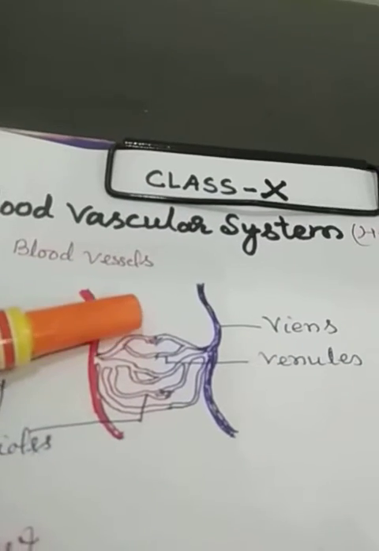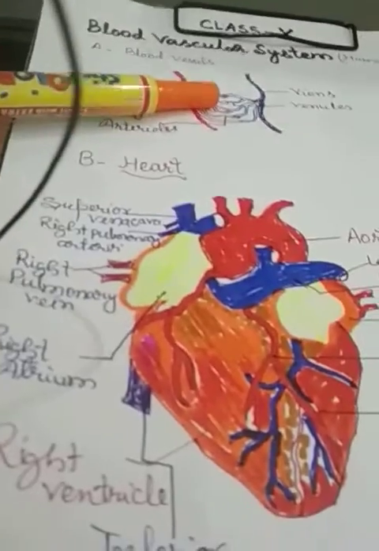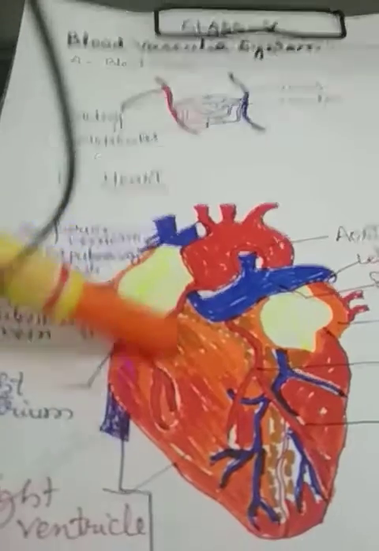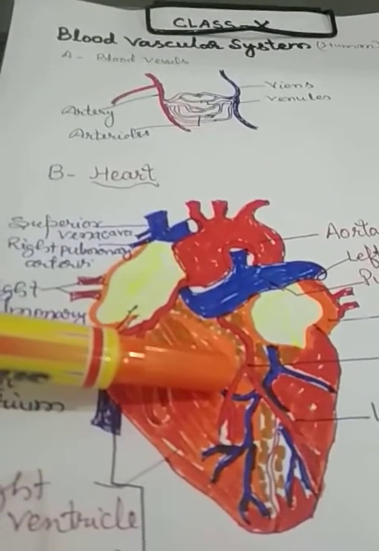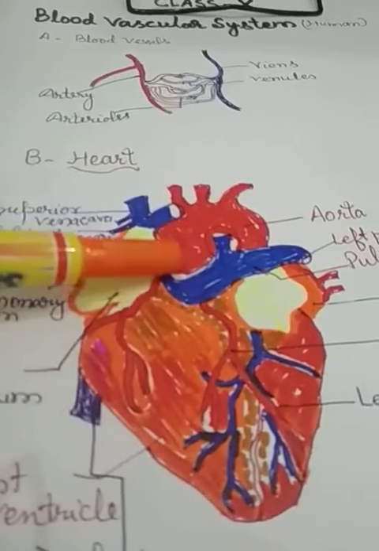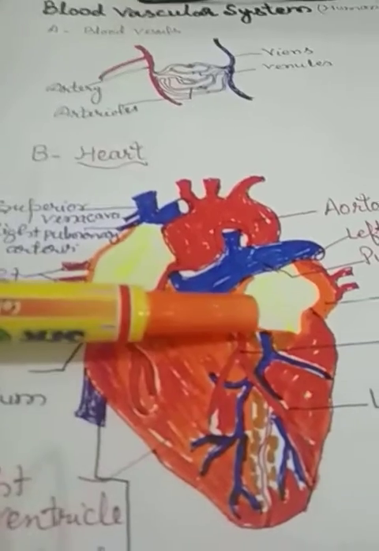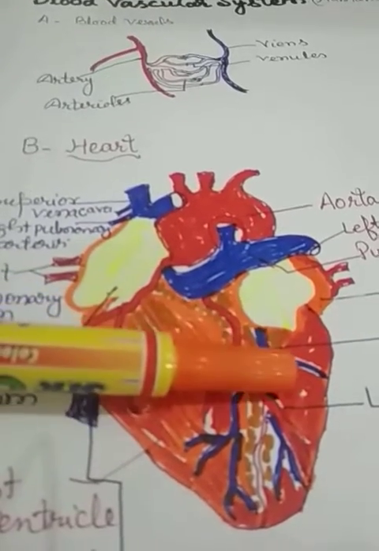So these are the blood vessels, and second is the heart, which is the main pumping station. This heart is closely situated along with the lungs of the respiratory system of human.